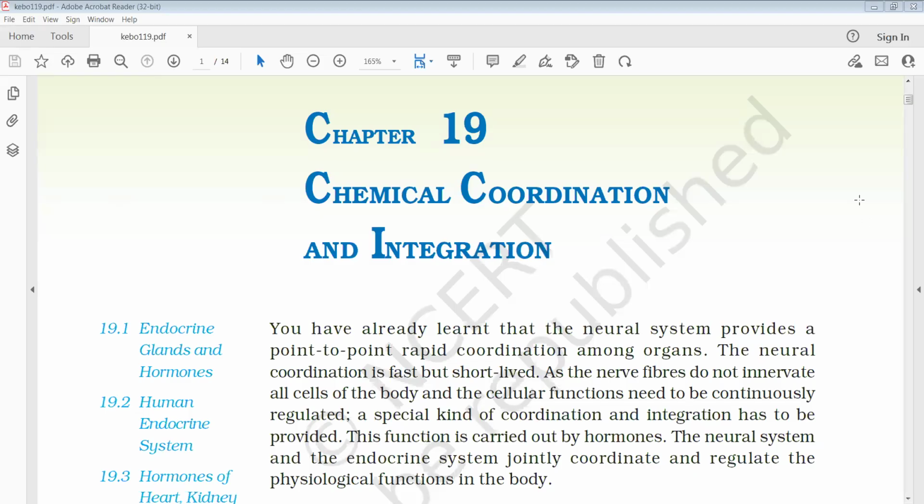Today, we are going to discuss chemical coordination and integration. That is Chapter 9, Class 11 according to NCERT. This is Class 11 according to Telangana Intermediate first year, biology Chapter 19, chemical coordination and integration.